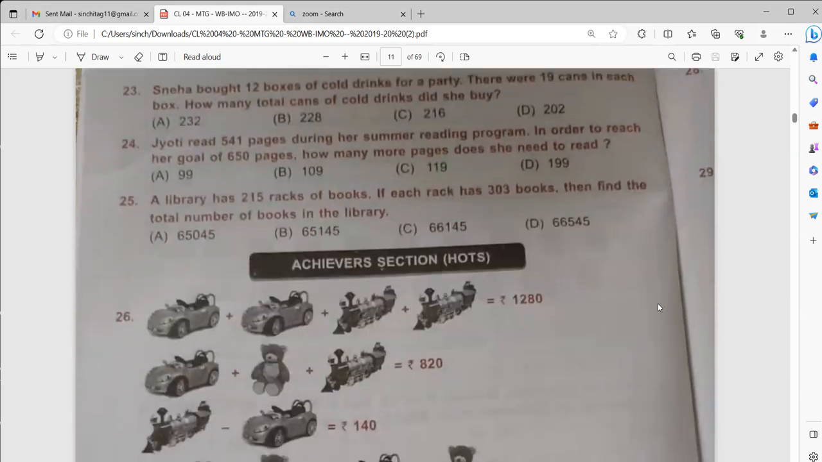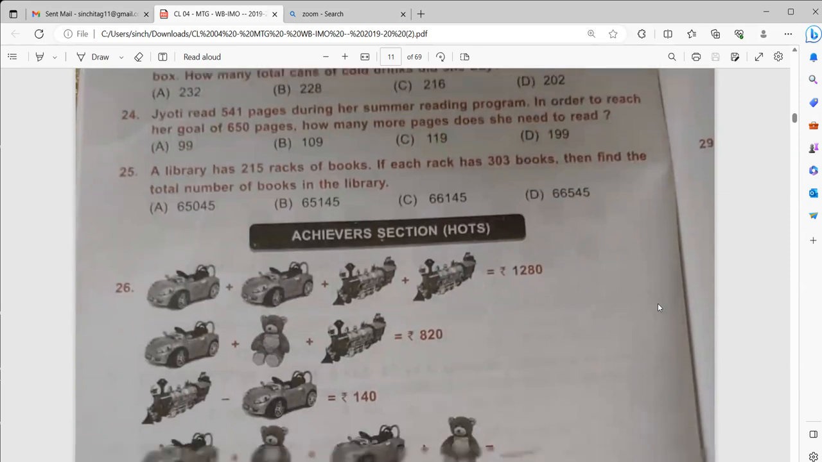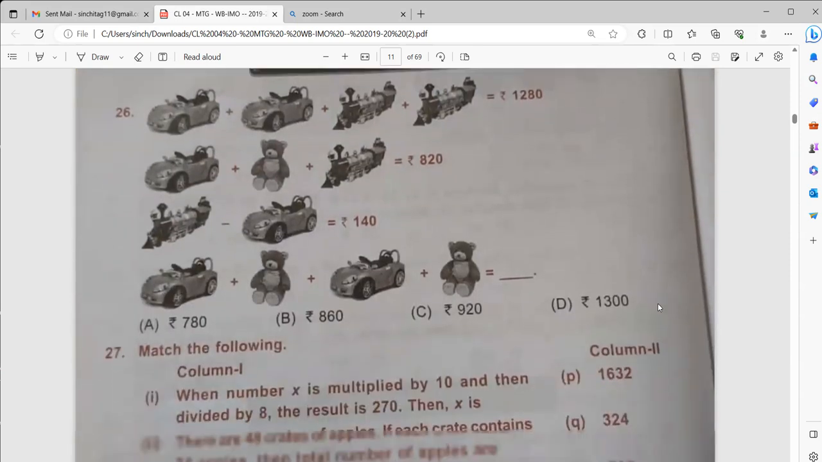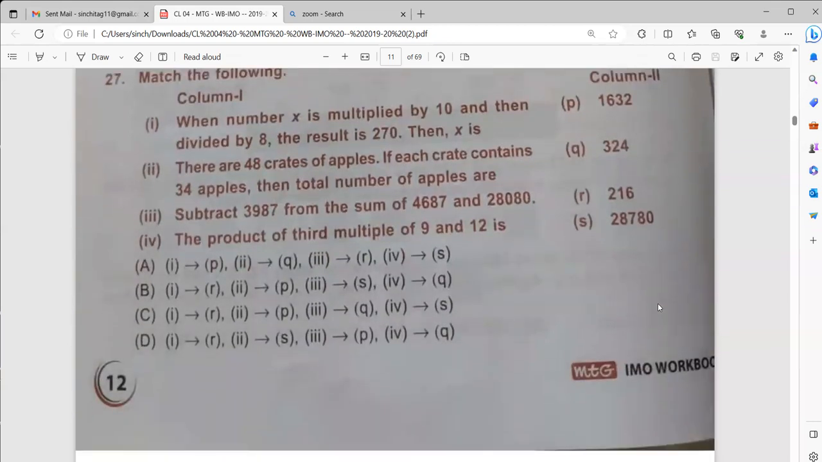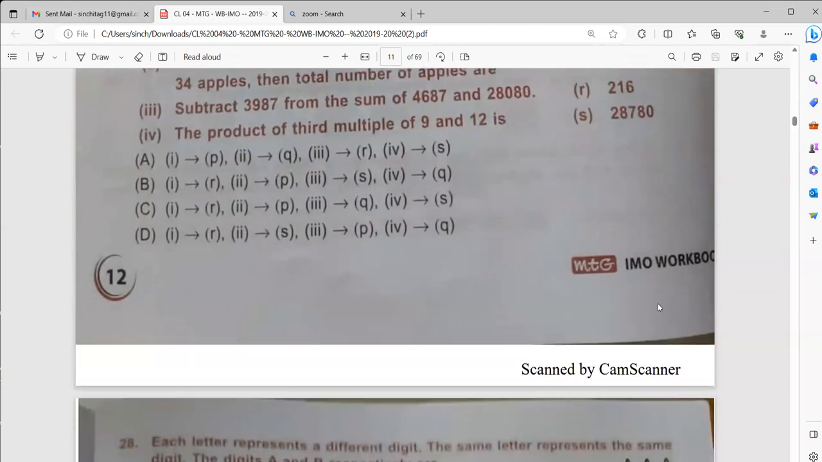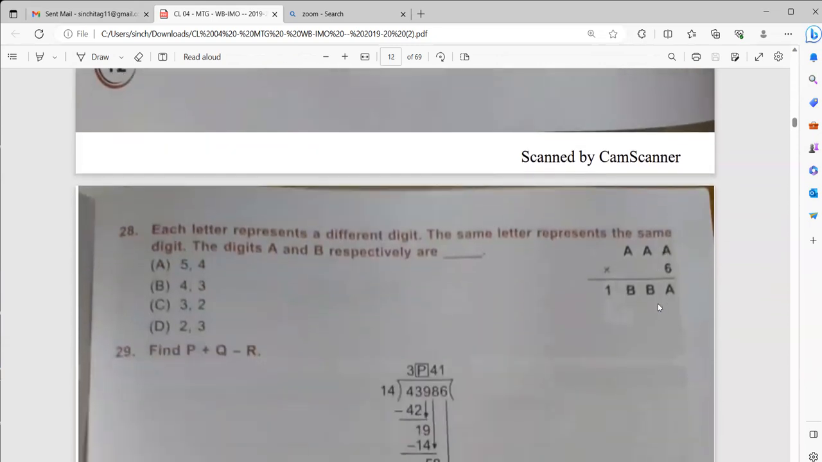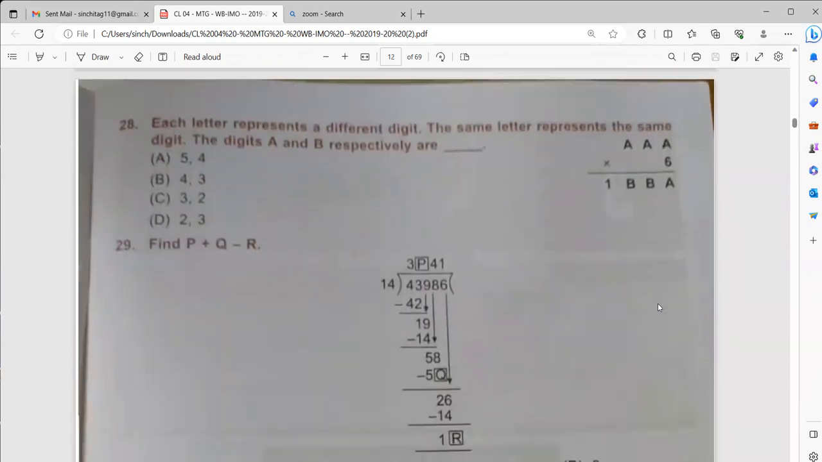Here we have the sums. Please solve the answer. Send me the answer in the comment section. I will check and let you all know whether this is correct or not. This is page number 12. This is page number 13.